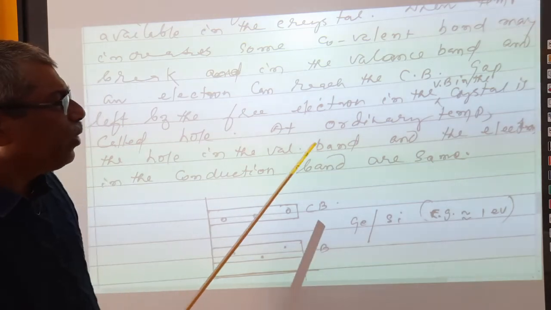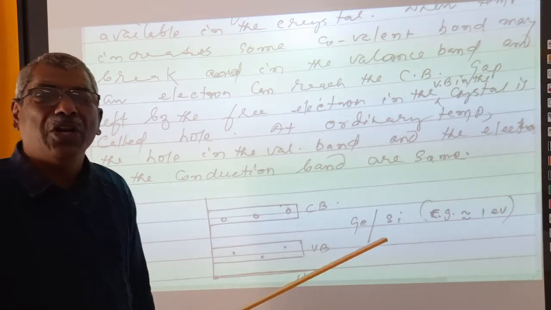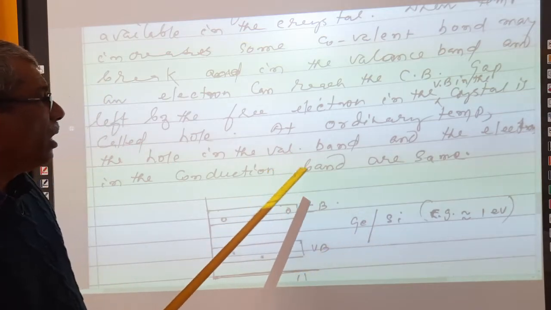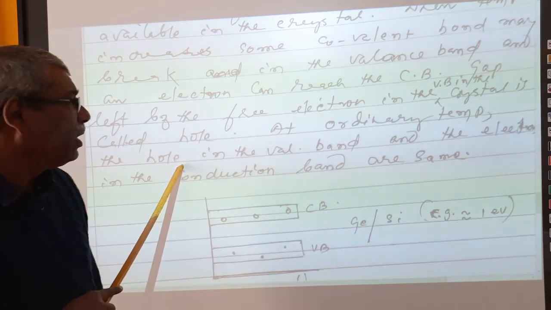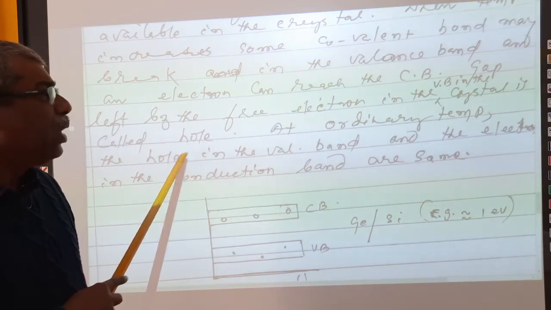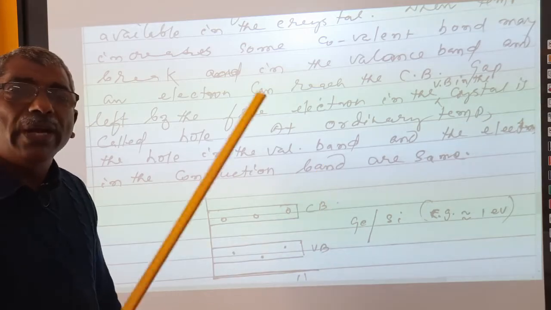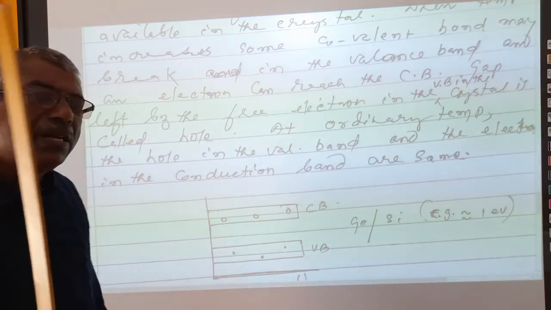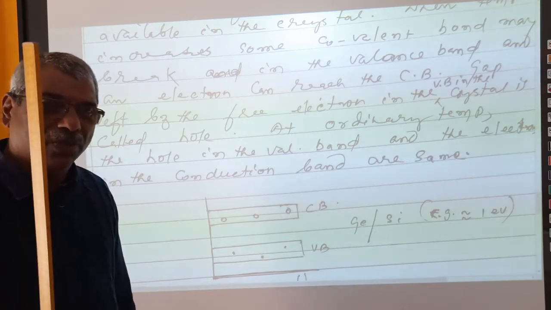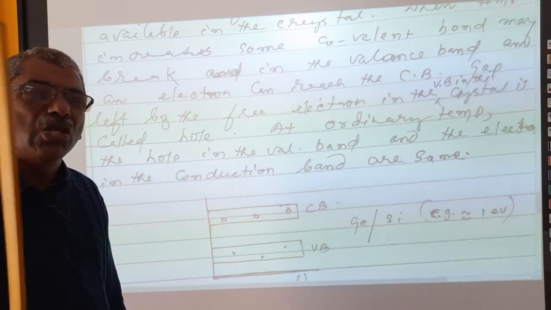That place from where an electron left from the covalent bonding is called what? It is called a hole. A hole is always in the valence band. A hole represents a positive charge, because a hole can at any time attract a negative charge, right? A hole is the vacancy of an electron.